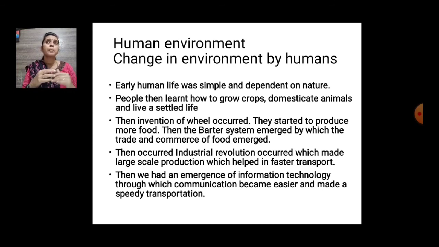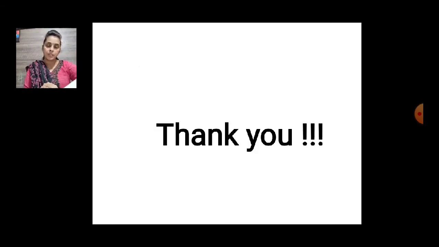Communication हो गया. Earlier people used to send messengers in the form of pigeons, and later on letters and post and all, and now with the mobile phone we can interact with any person easily at any given point of time, and because of that communication and transportation have become speedier.